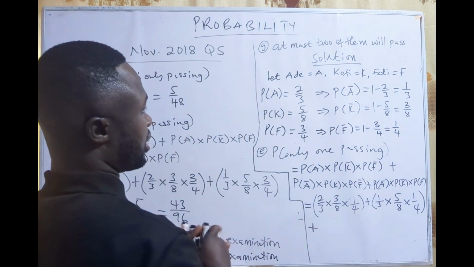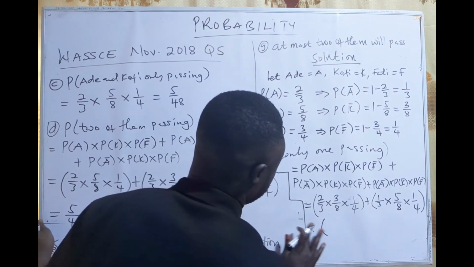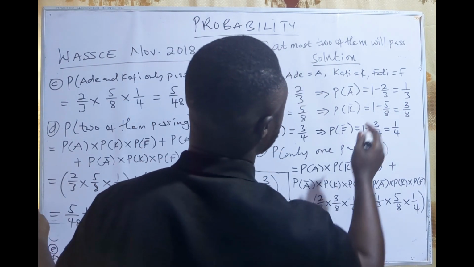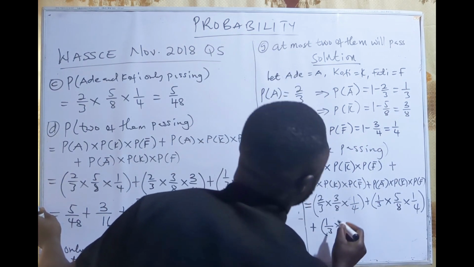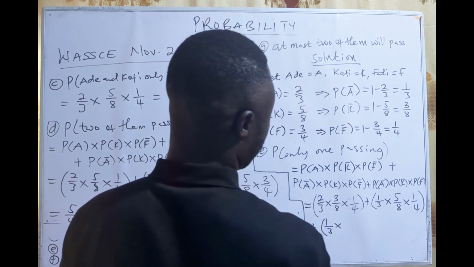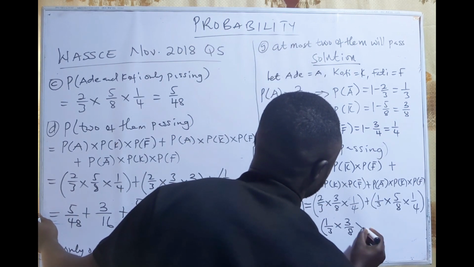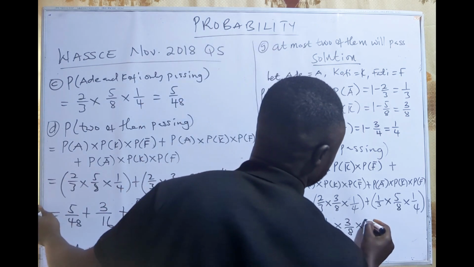It can also happen that Ade will fail, that is 1/3, and Kofi will also fail, that is 3/8, and Fatih will pass, that is 3/4.